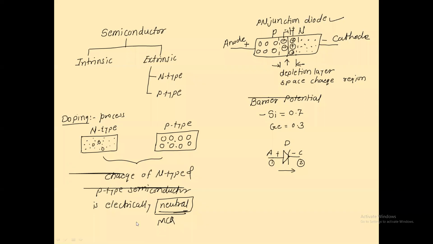So if I want to discuss how this PN junction diode actually works, for that we look at the biasing of a PN junction diode. The title is biasing of PN junction diode.